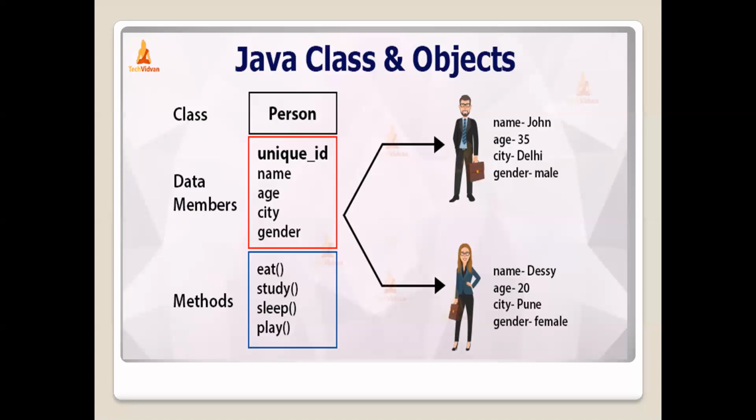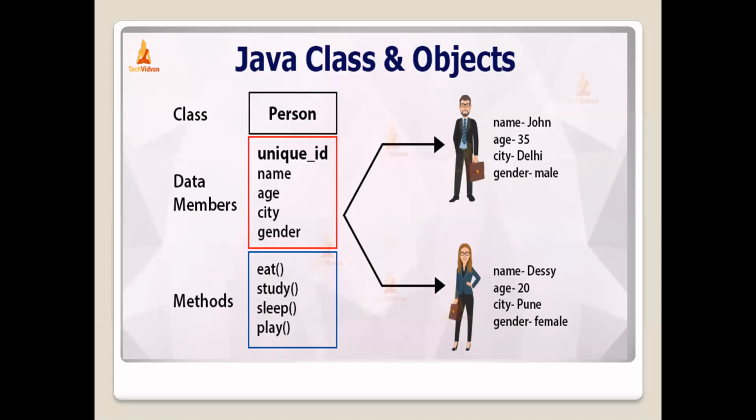We have already completed all these things in C programming language. Don't worry, I will show all these concepts in the coming sessions. Right now, just concentrate on the structure of a class. The structure of a class contains three parts: name of the class, variables of the class, methods of the class.